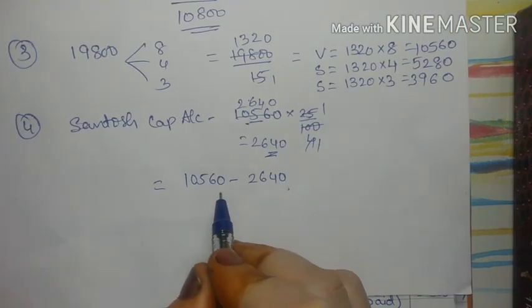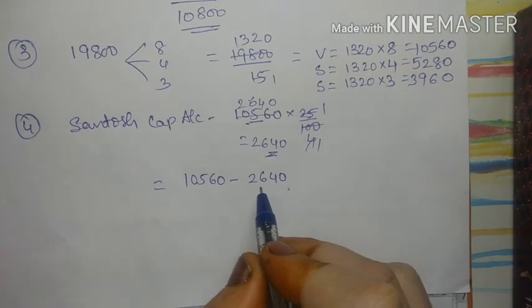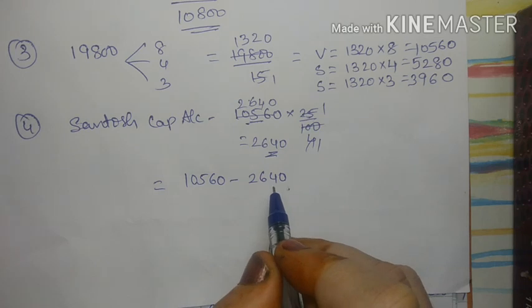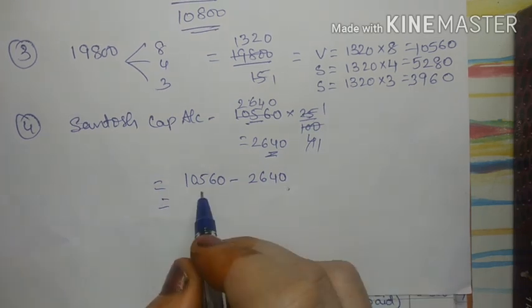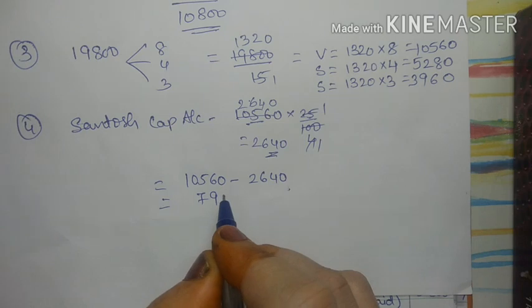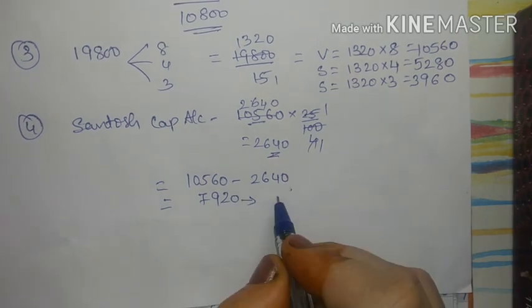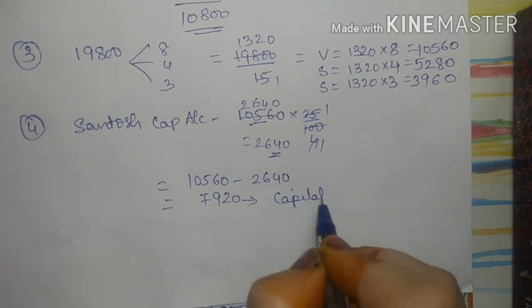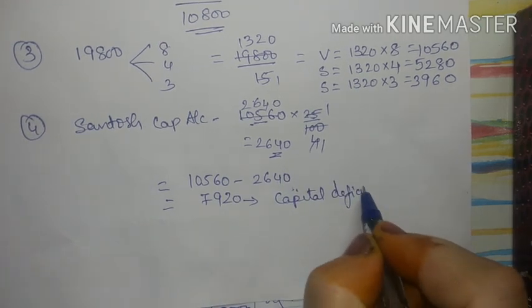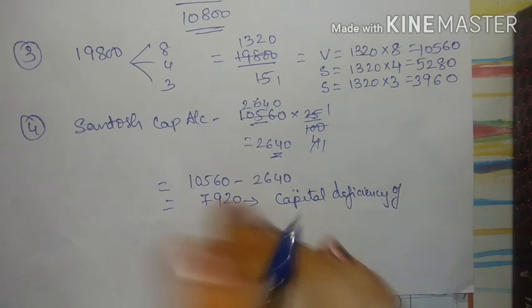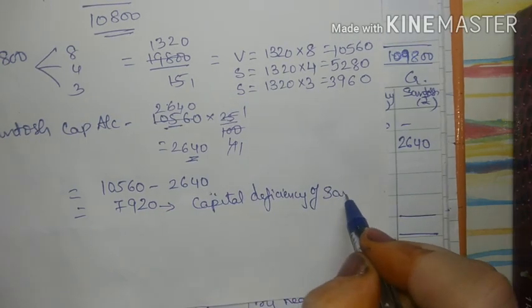So from 10,560, Santosh was able to pay 2640. So when I deduct this amount, I will get an amount 7,920. Now this 7,920 is nothing but capital deficiency of Santosh, right?